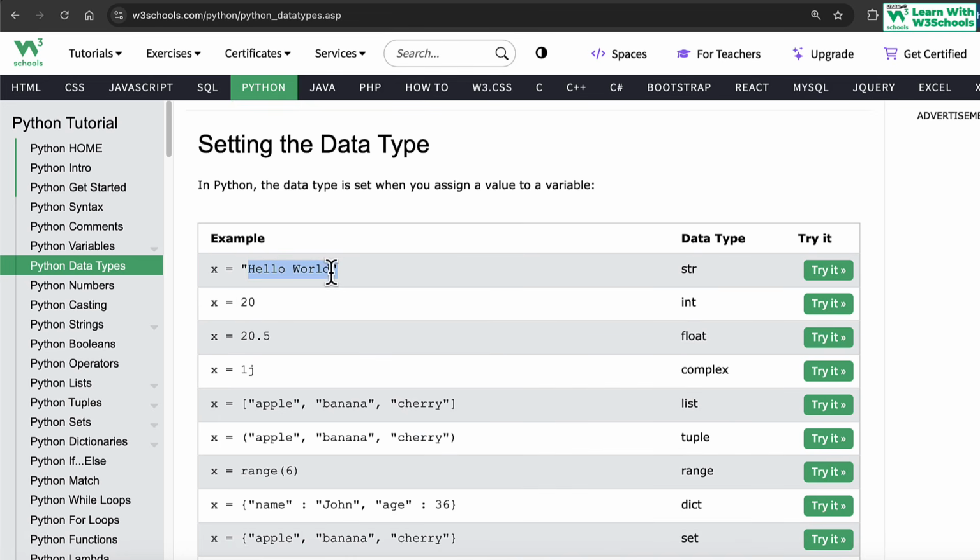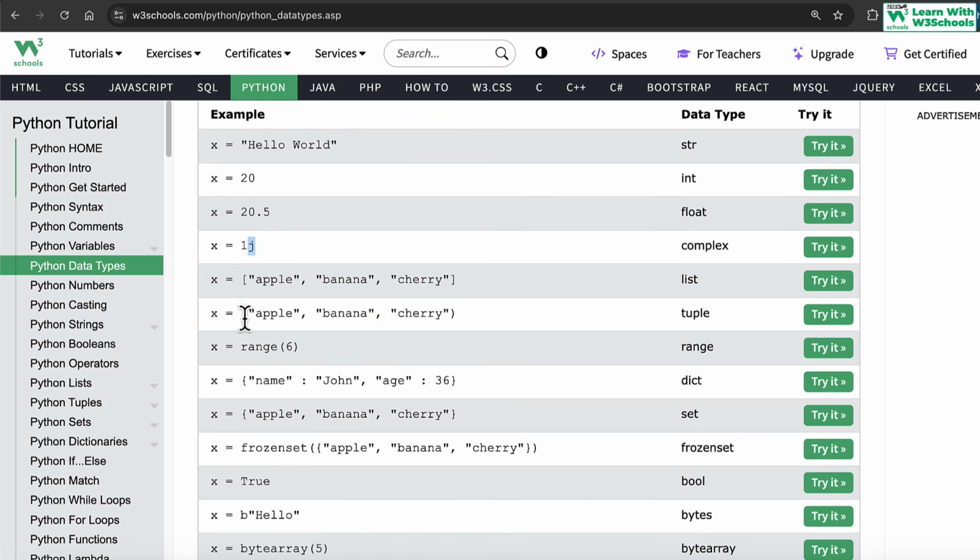So if it's "hello world", it's a string data type. If you use a number, it's an integer data type. If you use decimal values, it's a float value. If you use complex numbers like 1j, it becomes a complex number. The j here is an indication that it's of a complex data type, not of integer. An integer only uses 20, but if you use the j keyword, there is a specific keyword specified in terms of complex numbers. And similarly, we have lists, tuples, range, dictionaries, sets, frozenset.